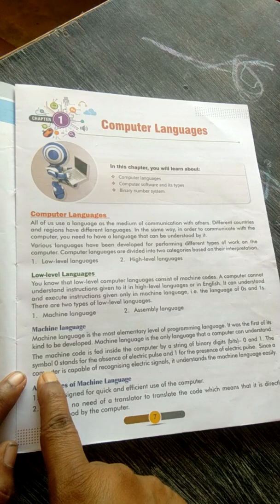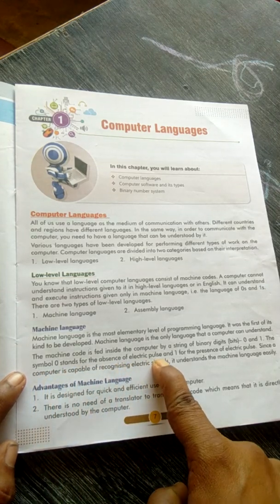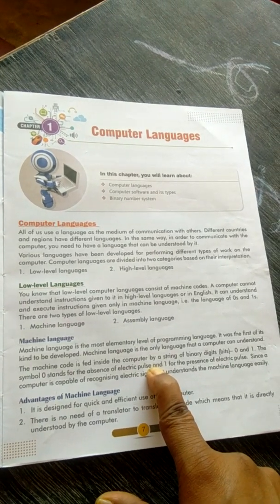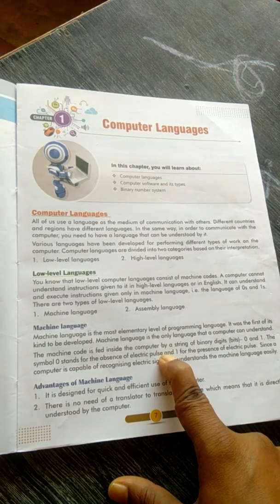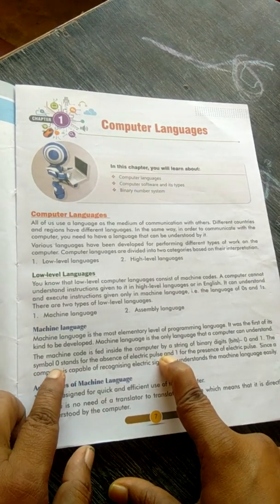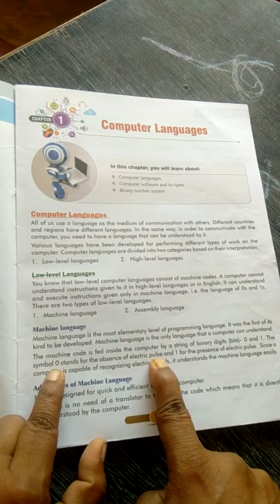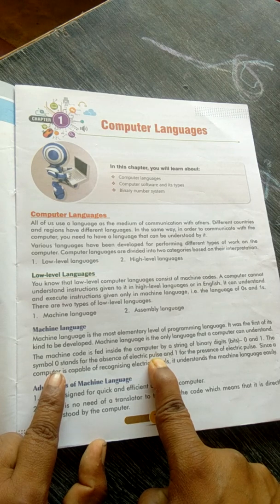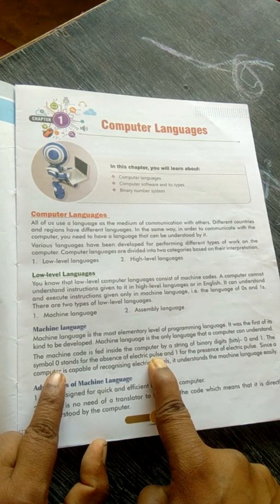The symbol 0 stands for the absence of electric pulse. So we put the switch on and we put it off. 0 stands for the absence of the electric pulse, meaning switch off. When we switch off, the electricity does not function in the computer.